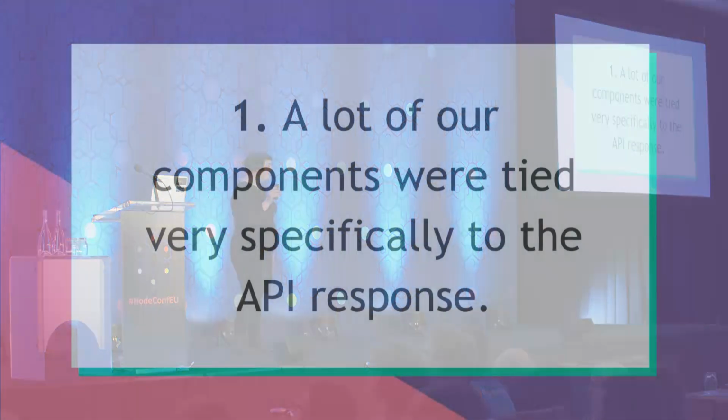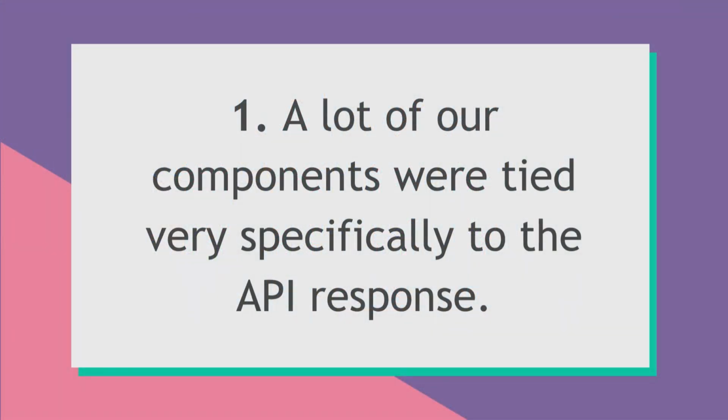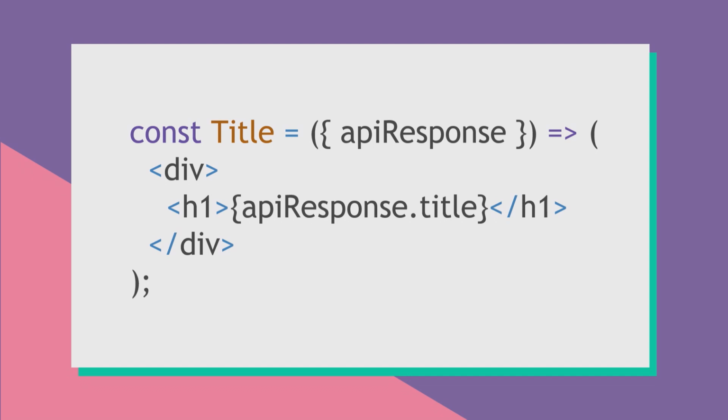OK, so the first problem was that a lot of our components were specifically tied to the API response. So this is kind of a dramatic example. It wasn't all this bad. But imagine a title component where we need to render the title for an article. Instead of passing in just the props that our components would need, in a lot of cases, we were passing in literally the entire API response for a page to our components, which is not a good idea.